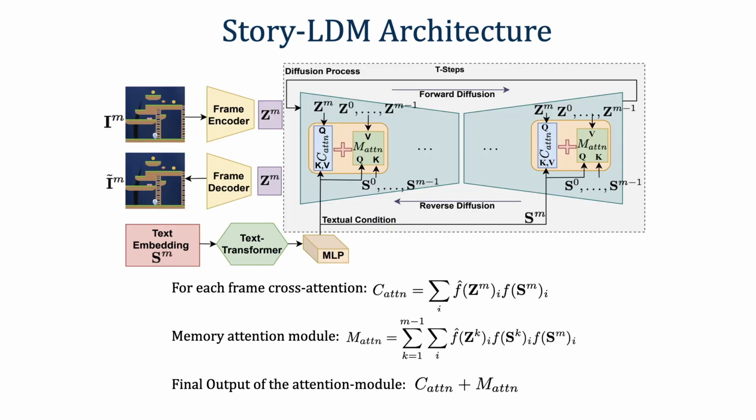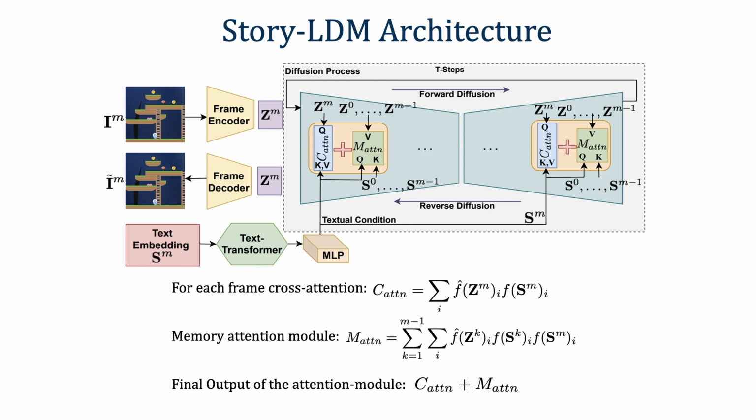In this work, we leverage latent diffusion models to generate stories with high visual fidelity. Given a textual storyline, characterized by a sequence of M sentences, the goal of story generation is to produce a sequence of corresponding frames that visualize the story. We extend latent diffusion models to this task by allowing them to generate multi-frame stories autoregressively.